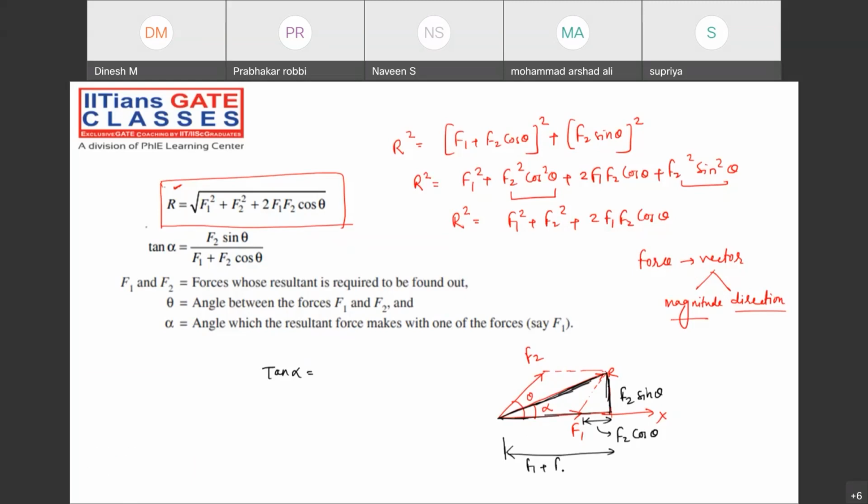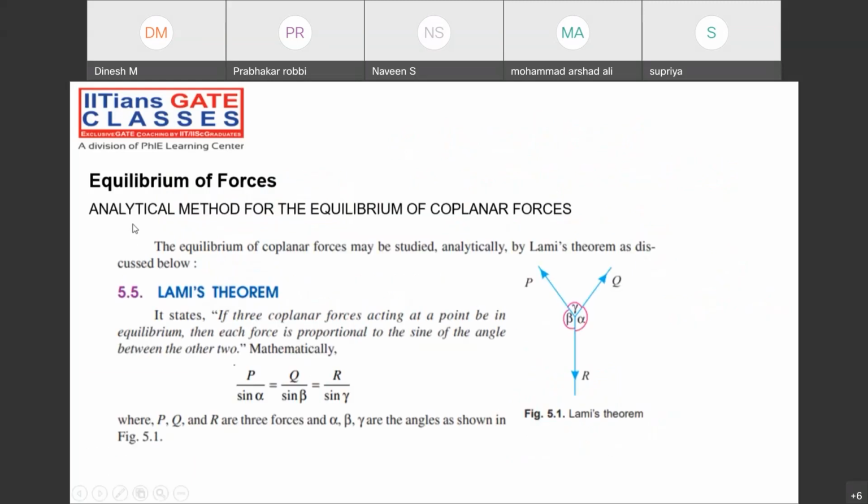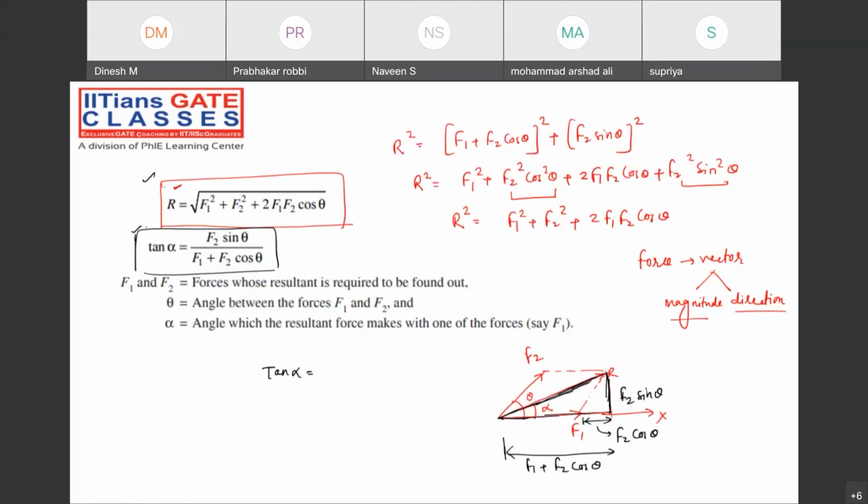F1 plus F2 cos theta. The same formula I get over here also. Tan alpha will be F2 sin theta divided by F1 plus F2 cos theta. Now tell me whether these two formulas are clear or not.